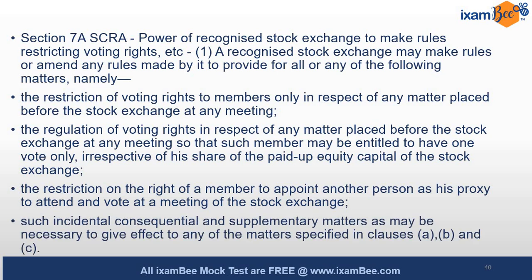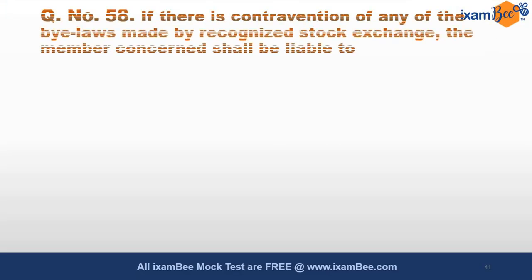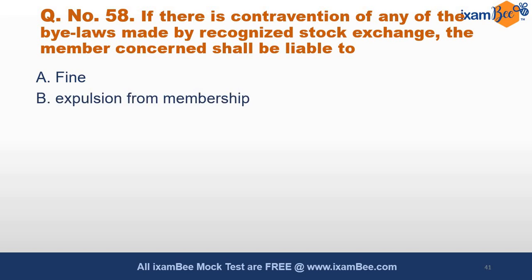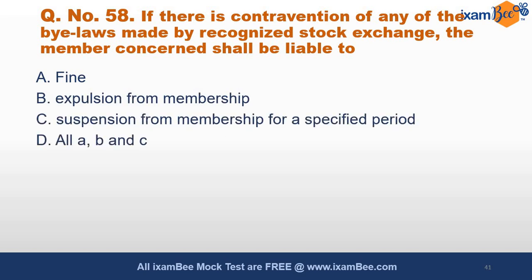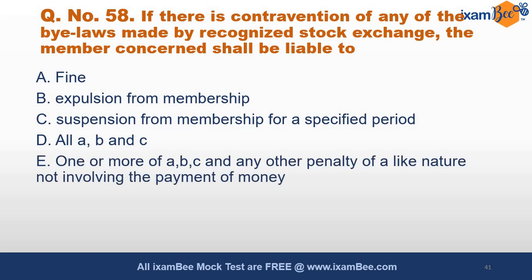Okay, moving ahead. Question number 58. If there is a contravention of any of the bylaws that are made by recognized stock exchange, then the member concerned shall be liable to fine, expulsion from membership, suspension from membership for a specified period, all A, B and C, one or more of A, B, C, and any other penalty of a like nature that is not involving the payment of money.